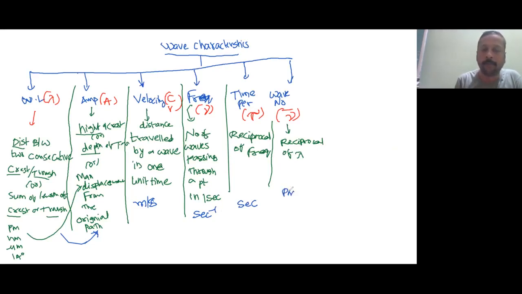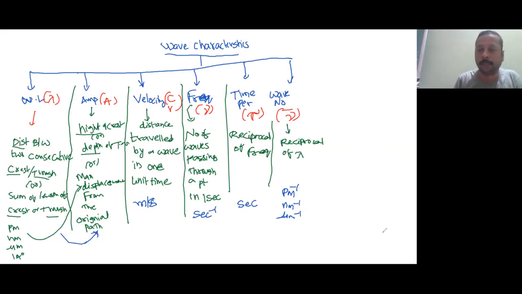Like if we use wavelength in picometer, it is going to be picometer inverse. It is going to be nanometer inverse. It is going to be micrometer inverse. Whatever the units of wavelength, they are only going to be reciprocated for the wave number. Okay. Is it understood?